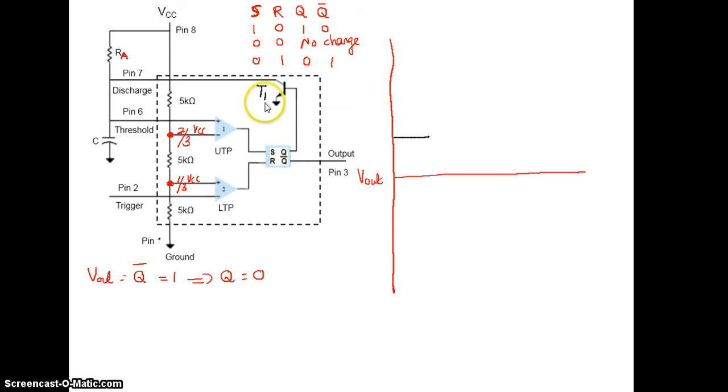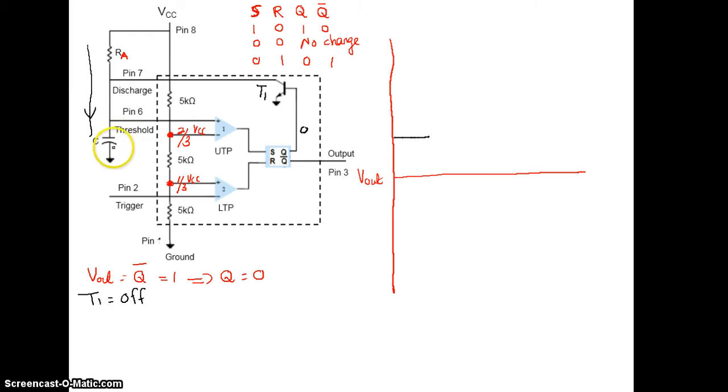Now see this transistor, I marked it as T1. Q bar 1 means Q is equal to 0. If Q is equal to 0, this NPN transistor T1 is off. If T1 is off, this capacitor will now charge to VCC. This is the charging path of the capacitor. The capacitor will charge through RA and C to VCC.